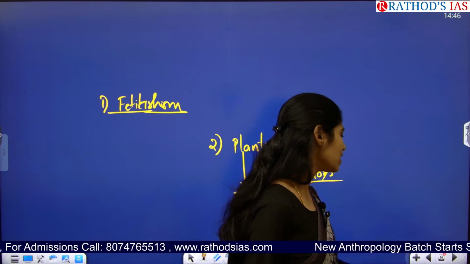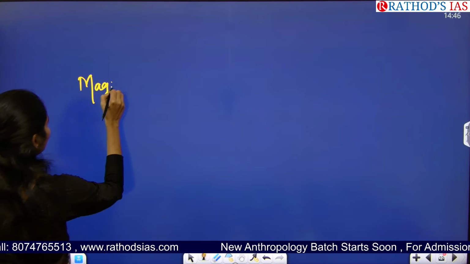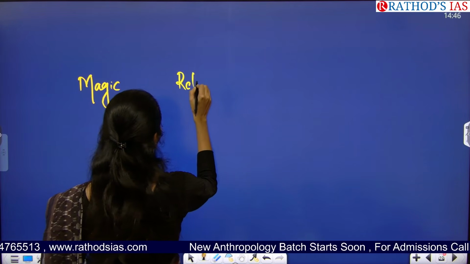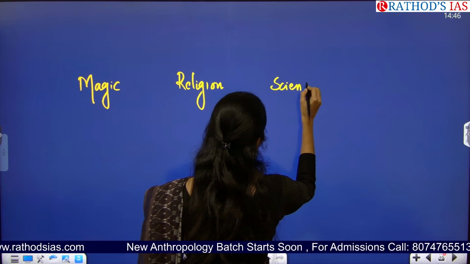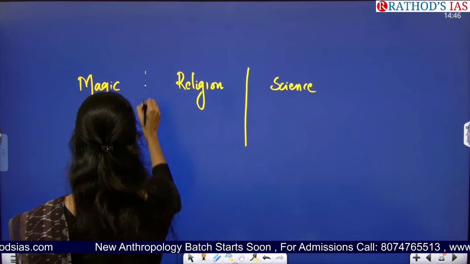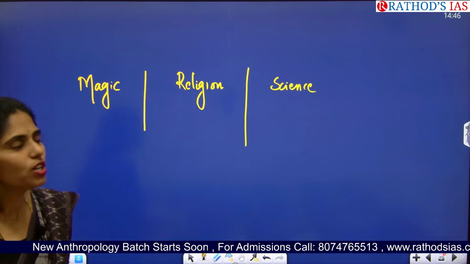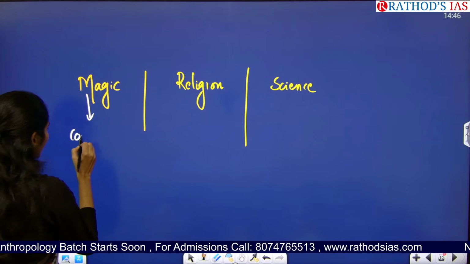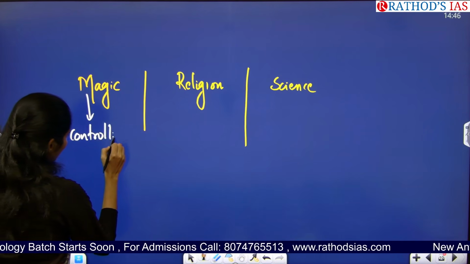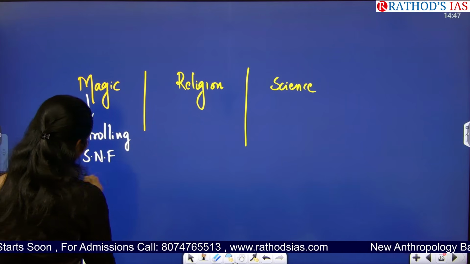And one more interesting concept you will be reading in your religion part is magic, religion, and science. You will be studying exactly what the difference is between these three words: magic, religion, and science. So magic is nothing but controlling supernatural powers. Magic is nothing but controlling supernatural forces.